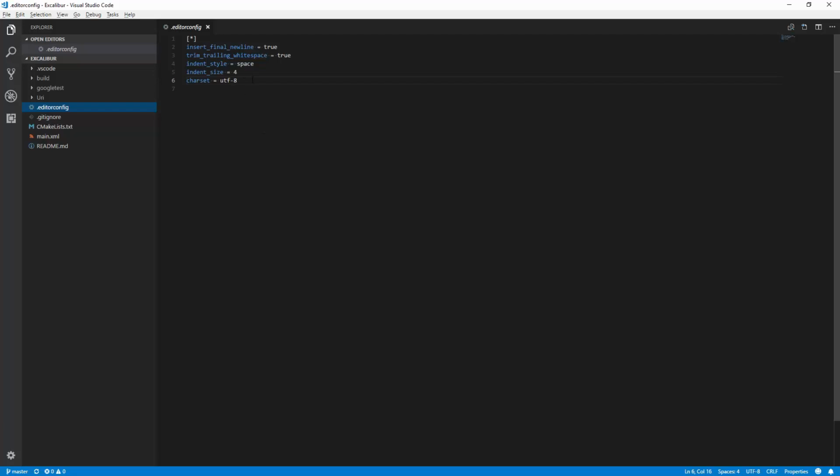So basically saying we prefer editors to use the UTF-8 character set, so we can have international characters, copyright symbols, etc. And we prefer that in our code we're going to indent by 4 spaces, and we're going to indent using spaces and not tabs. And when we save the source files that we're editing, each time it's going to remove any white space on the end of the line. You don't need that. And then if it's missing, add a new line at the end of the file.